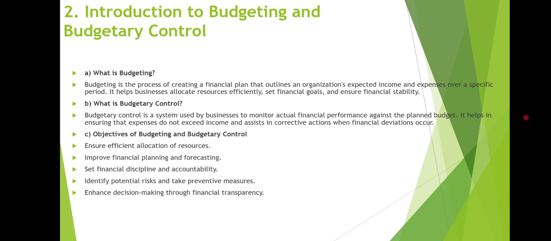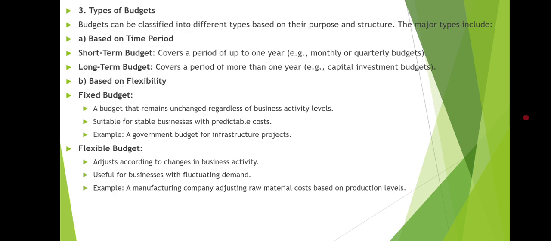So what are the objectives of budgeting and budgetary control? It ensures efficient allocation of resources, improves financial planning and forecasting, sets financial discipline and accountability, helps identify potential risks and take preventive measures, and enhances decision making through financial transparency.